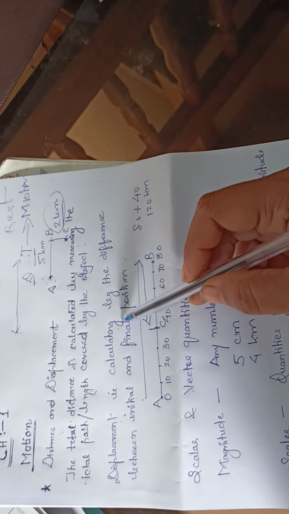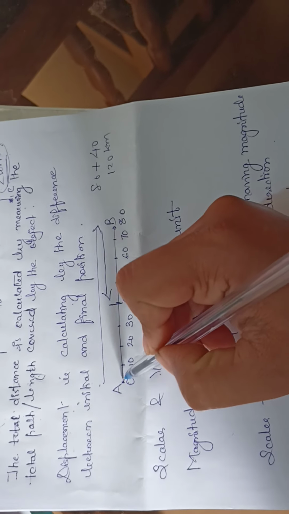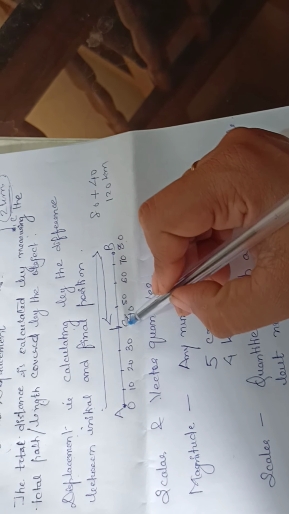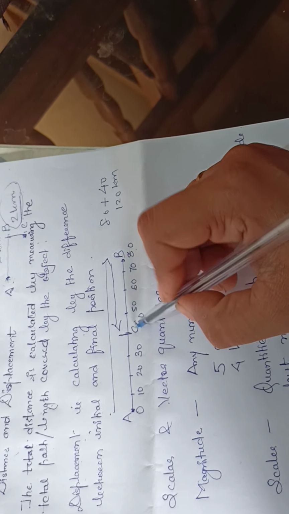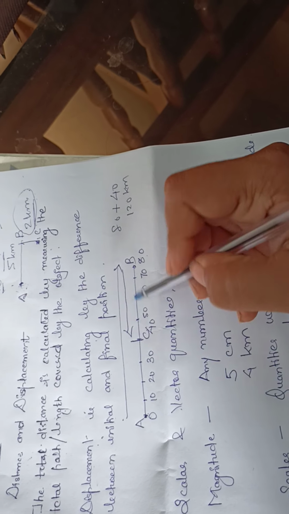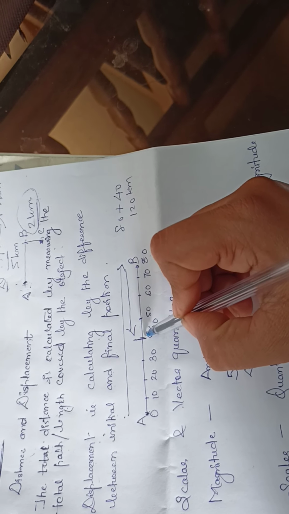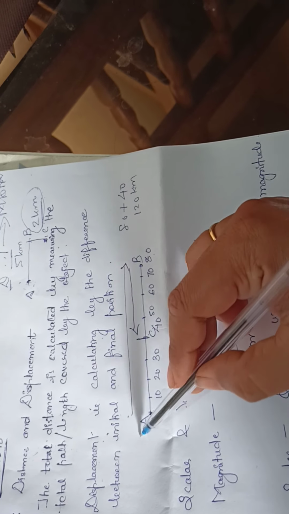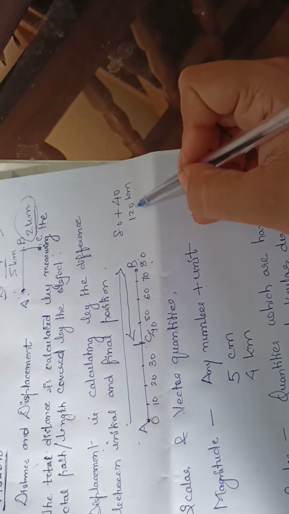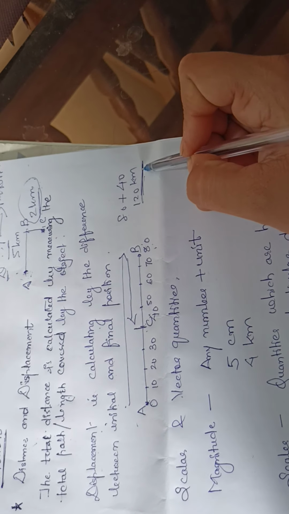Like this is position A, and this is position B at 80, and this is position C. If a boy starts walking from A to B and then comes to C, what will be the total distance? A to B is 80 kilometer, and then B to C is 40. So 80 plus 40, that will be 120 kilometer. That will be the distance, the total.